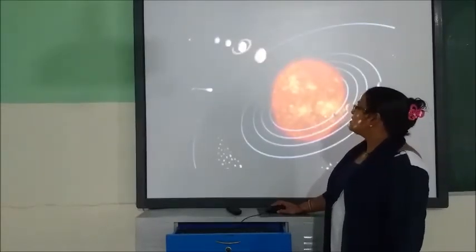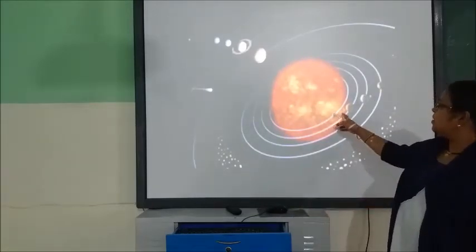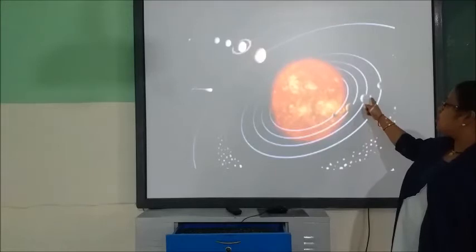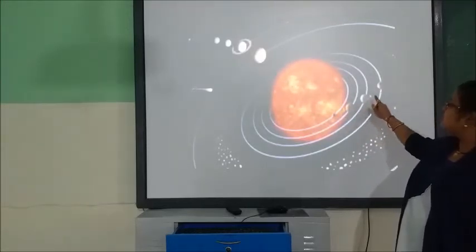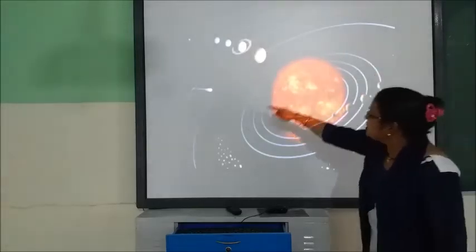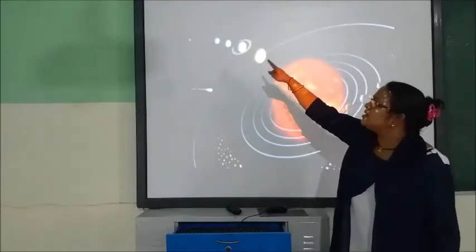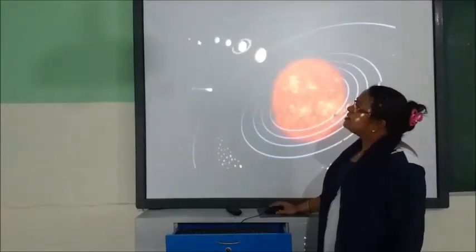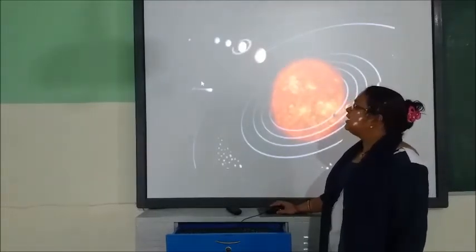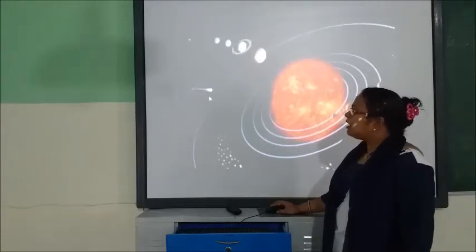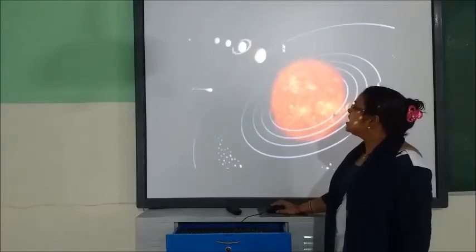Here is the sun in between. Yes, picture of a solar system. Here Mercury, Venus, Earth, Mars. Then it is a picture of the asteroid belt. Then you can find Jupiter, Saturn, Uranus, Neptune and Pluto, which is not a part of our solar system and it is a moon of Saturn. Understood? Okay. So it is a picture of the solar system and these are the orbits.